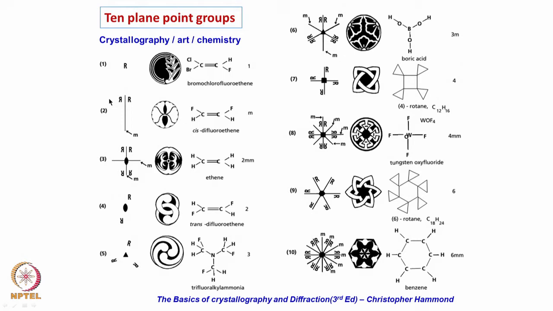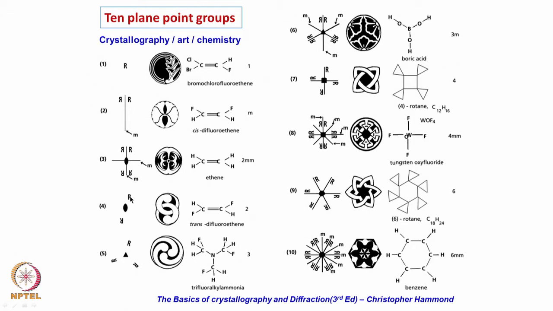And if you take R and put a mirror, it gets reflected, right? So you can see this structure here. This is difluoroethane. It has only a mirror symmetry associated with it. And similarly here, it has two perpendicular mirrors and a two-fold rotation, so you can see 2mm. Then a two-fold rotation is there.